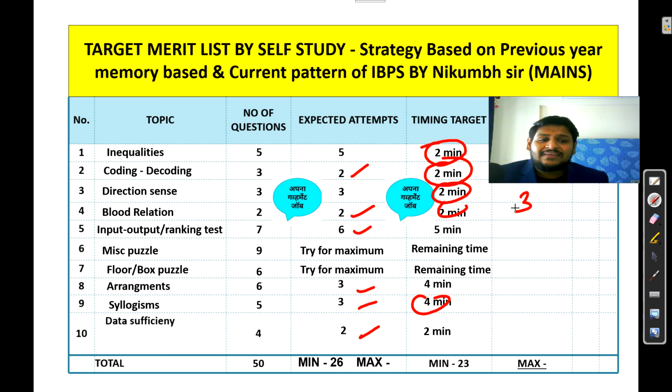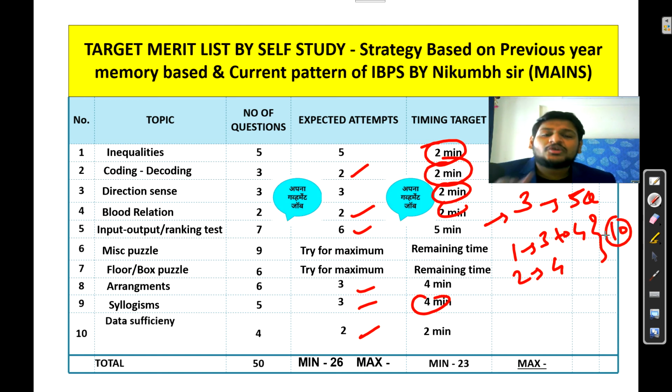So we are assuming that they will ask you 3 puzzles, 5 questions each. The major part of a puzzle is to decode it. Variables are more, so definitely it will take some time. Suppose for one puzzle you may take 3 to 4 minutes. Overall we will take a maximum of 10 minutes for 2 puzzles, for 10 questions.